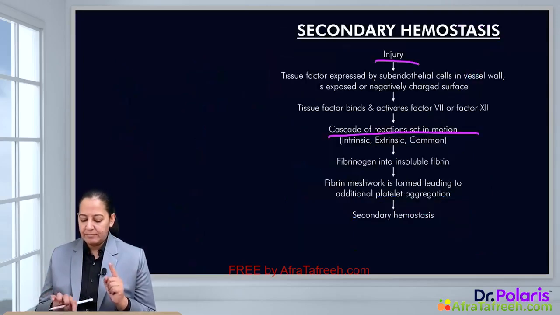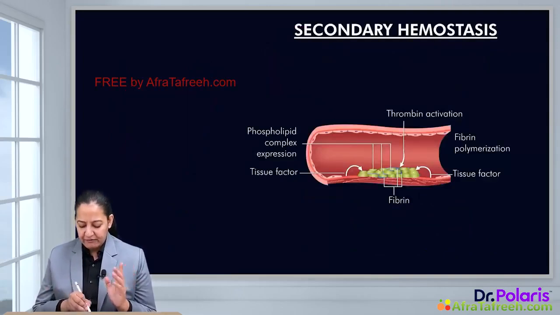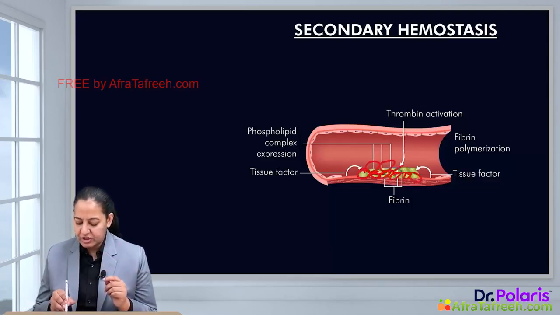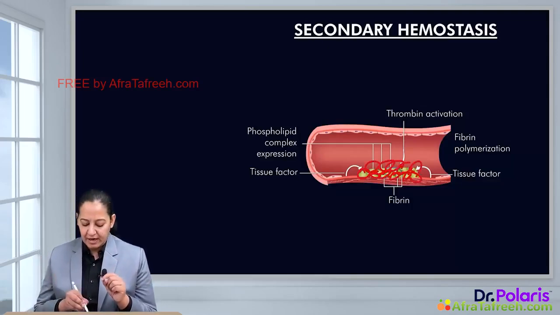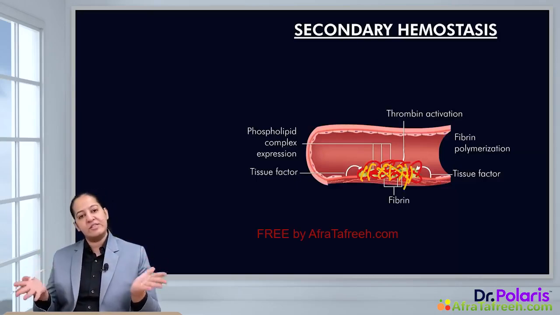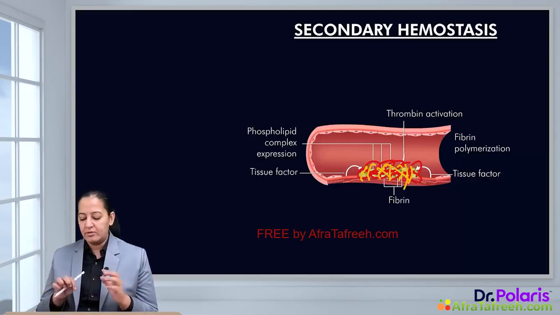So in this diagram, you can see the platelets are forming the primary clot. These rows are showing platelet adhesion and subsequent rows are showing platelet aggregation. Now if you can see here, the yellow color fibrin is forming a thread-like network, which is stabilizing the primary clot and converting it into secondary clot.